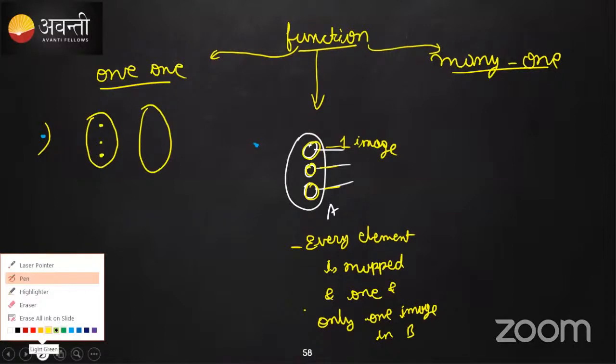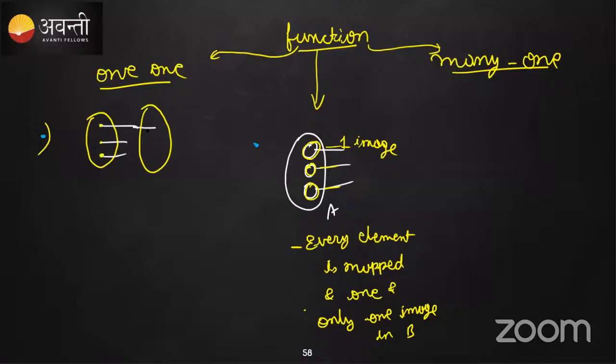That's the difference. Everything should be mapped because it's a function, and here the image should be unique, meaning no two elements have the same image. So that is one-one.